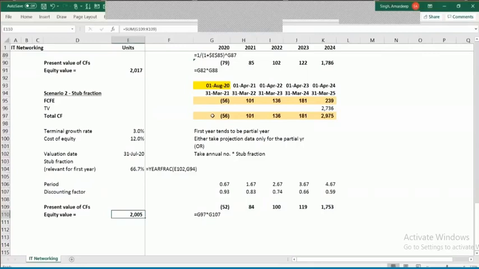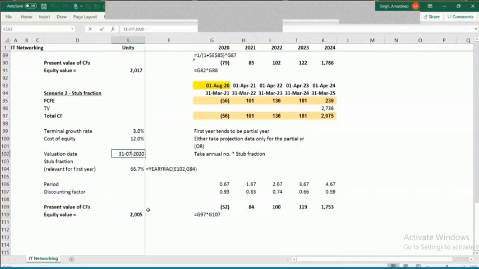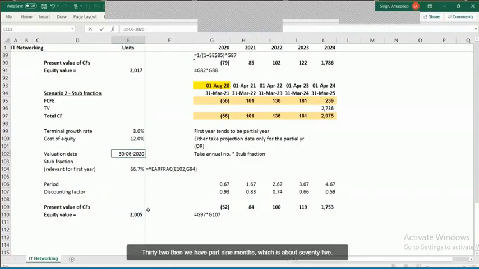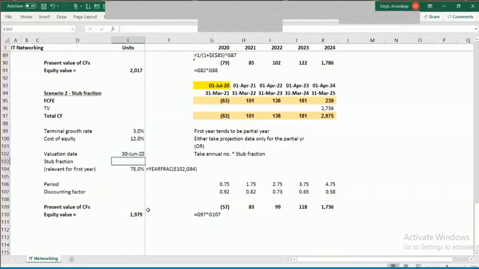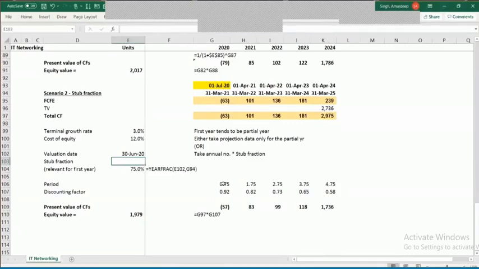So that is how you capture the stub fraction. And let's say you say that no, it is not going to be 31st July, it is 30th June. Then we have got 9 months, which is roughly about 75% of the period. And if you would like to combine both the mid-year adjustment and the stub fraction, then instead of taking 0.75, I will take this into 50%, which is 0.375 to start with.